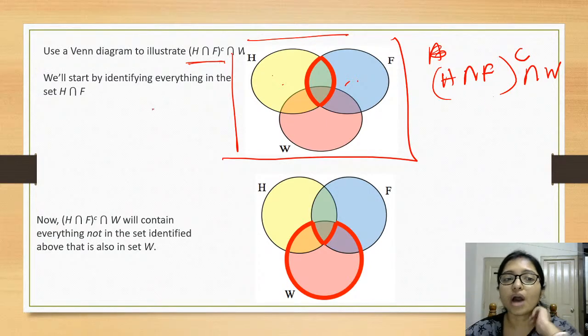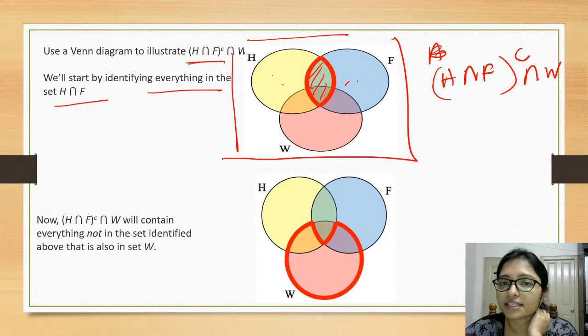So how to do that? First you have to take the intersection, this is the intersection of H and F.